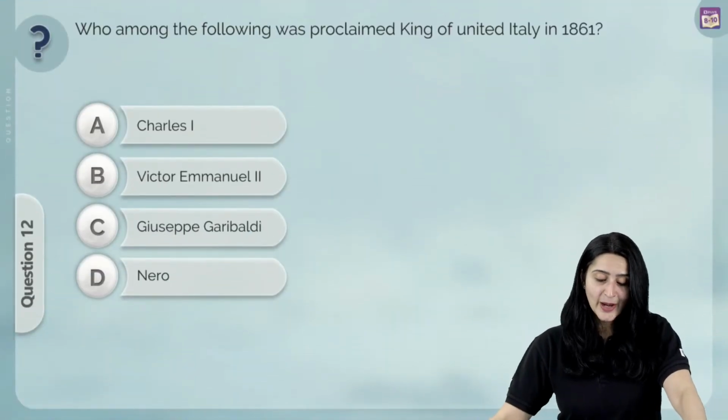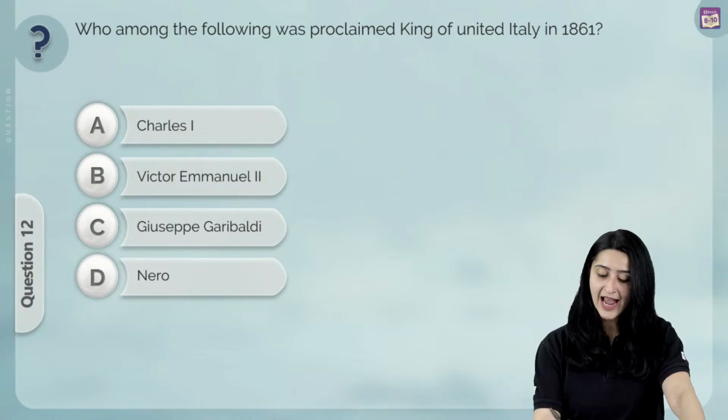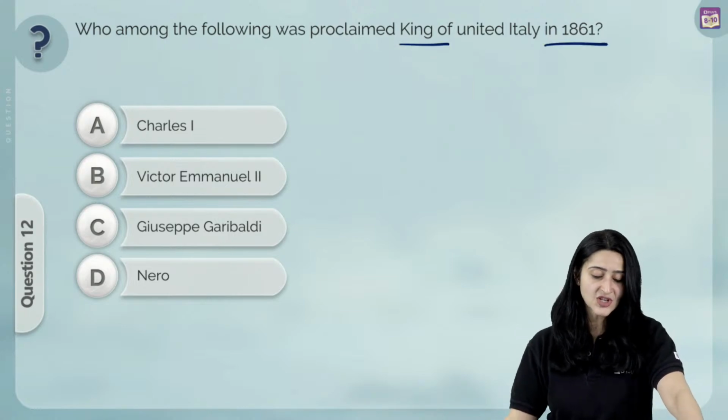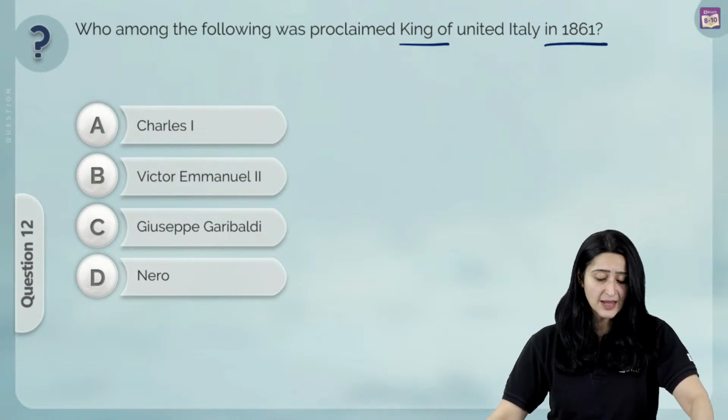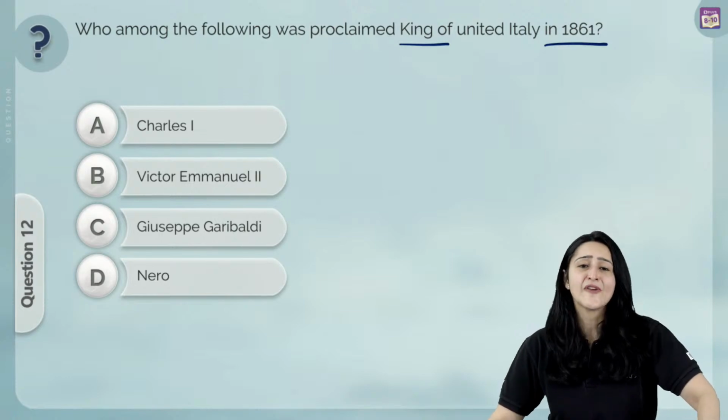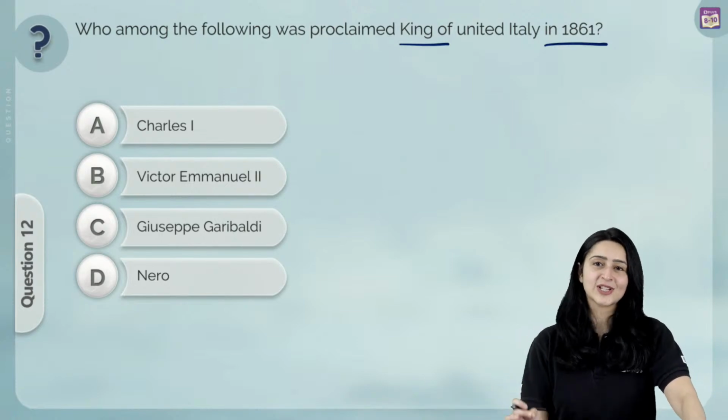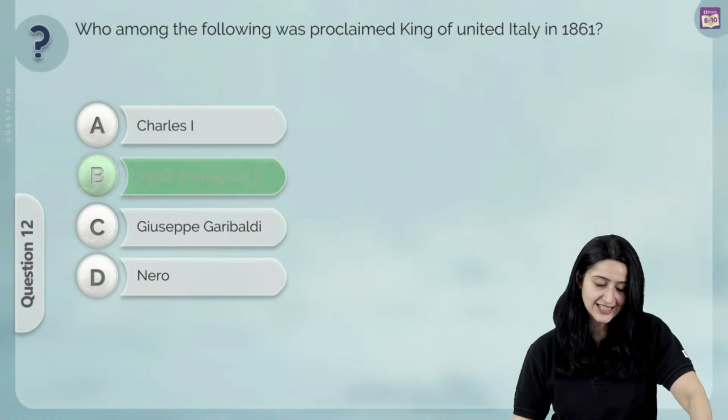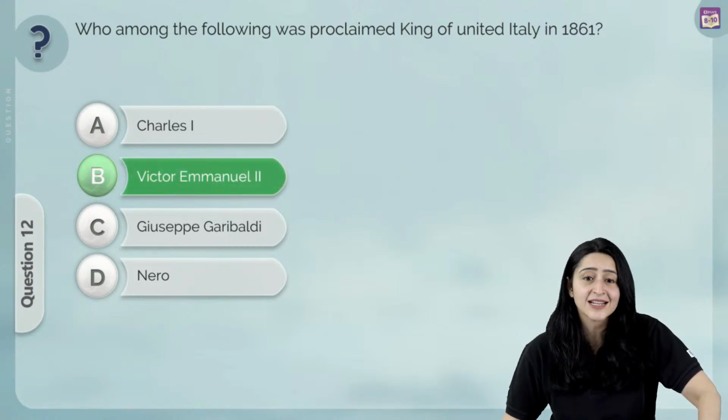Who among the following was proclaimed King of United Italy in 1861? Charles I, Victor Emmanuel II, Giuseppe Garibaldi or Nero? Very, very easy question. This is a fact-based question. This is Victor Emmanuel II.